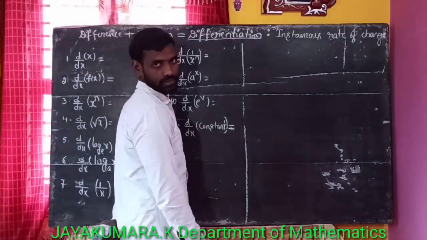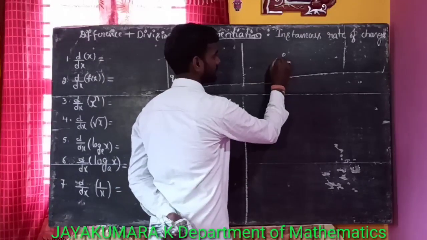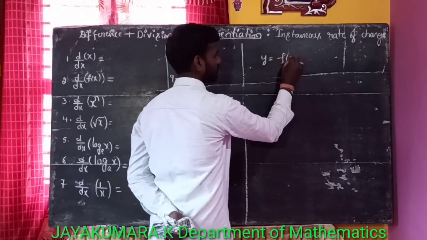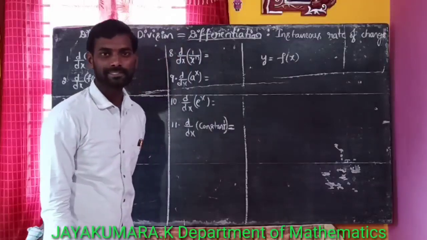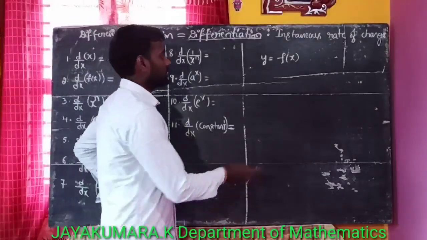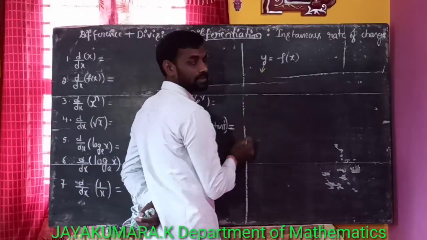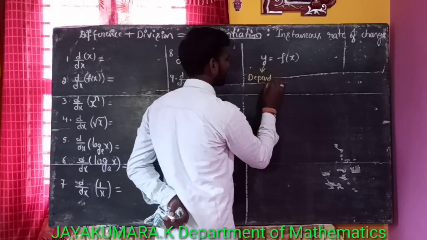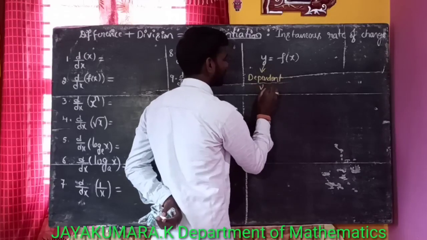Before that, to understand that definition, let us consider a function y is equal to f of x. Here this y is called the dependent variable, v means variable.